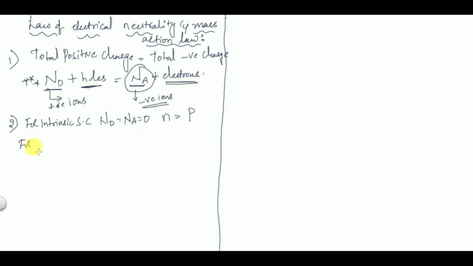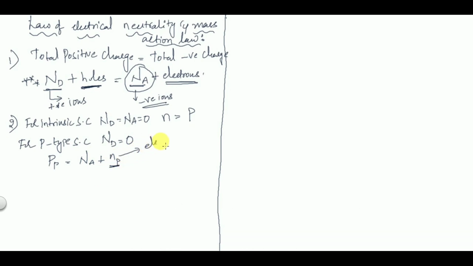Suppose for a p-type semiconductor, we have acceptor impurities, so no donor impurities are there. So Nd is equal to 0. Then I'll write Pp, that is holes in p-type semiconductor, is equal to Na plus Np, where Np represents electrons in p-type semiconductor.